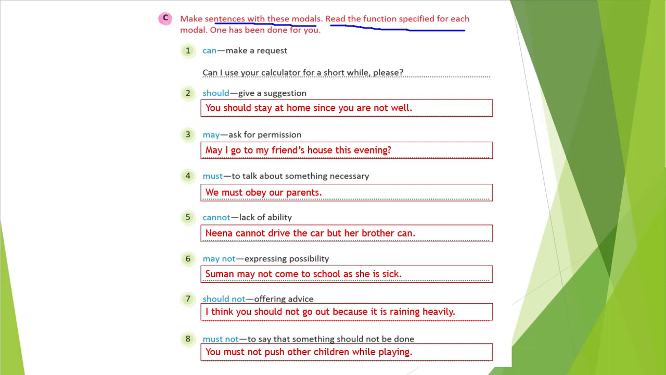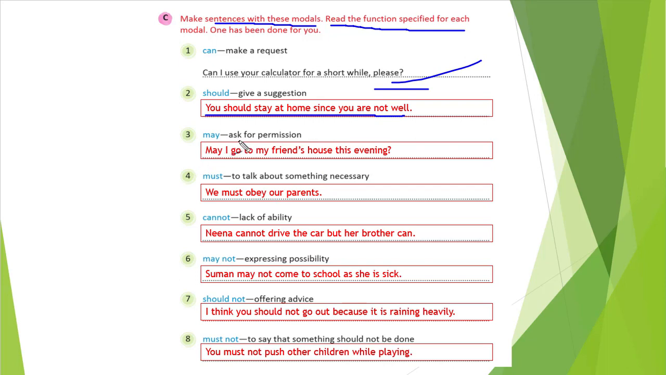So you see, this way we have created the question or asked for a request, right? We have requested for approval. This way we can ask. So similarly for should, may, must, cannot, may not, should not, must not, we should create. Should gives a suggestion. So we need to make a sentence which gives a suggestion, and we have to use should. You should stay at home since you are not well. Right? That is a suggestion you give to stay home.